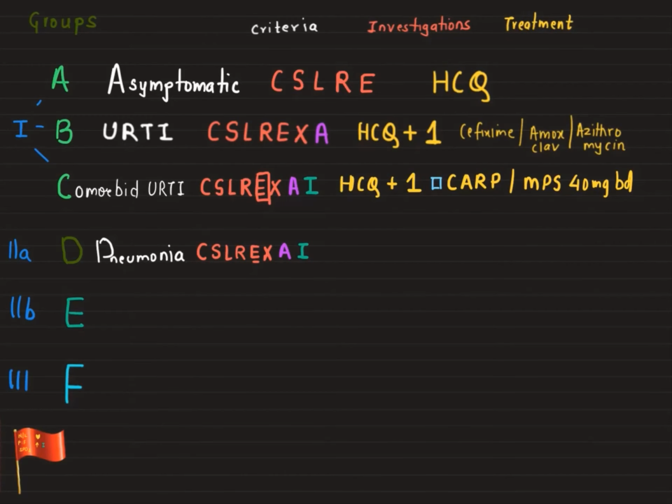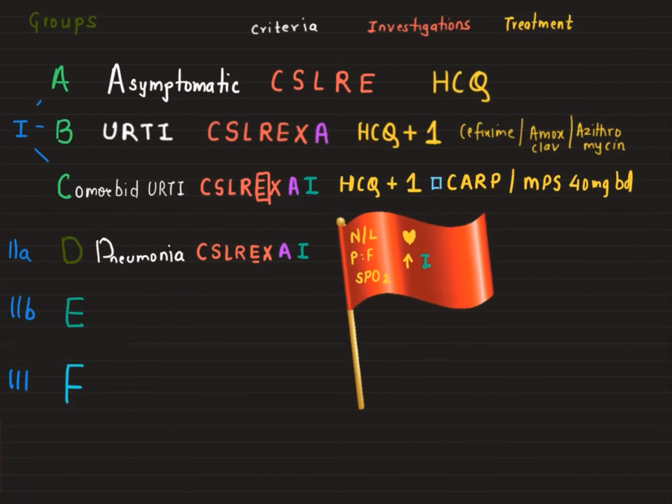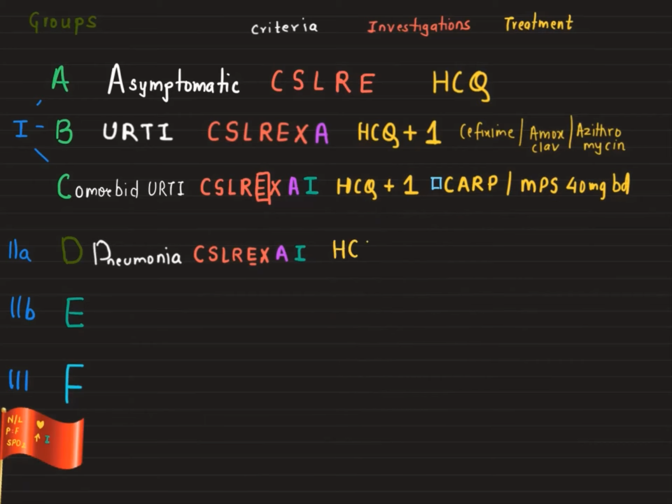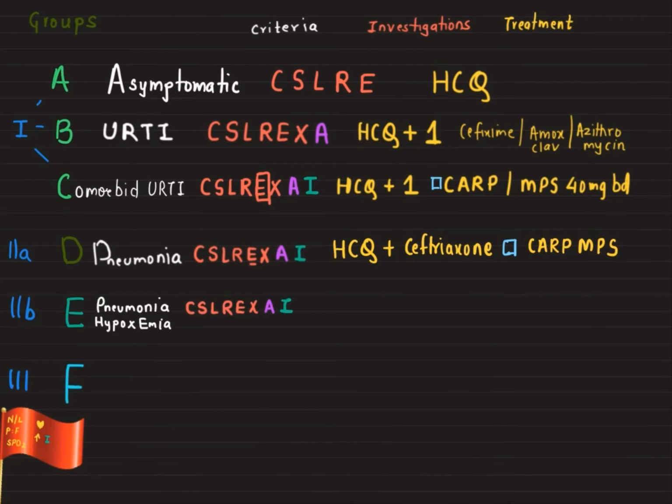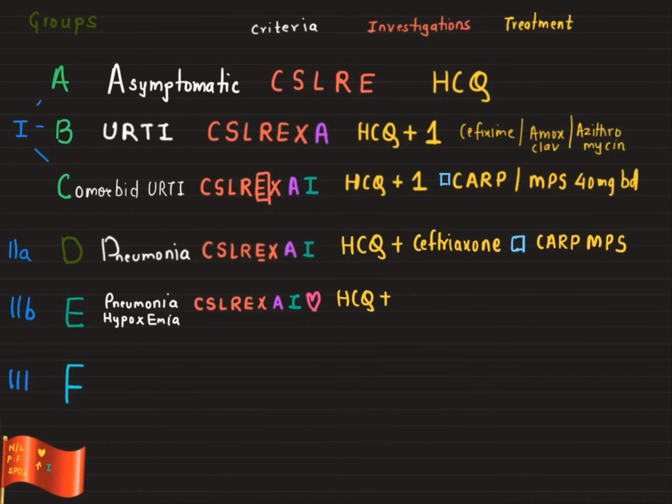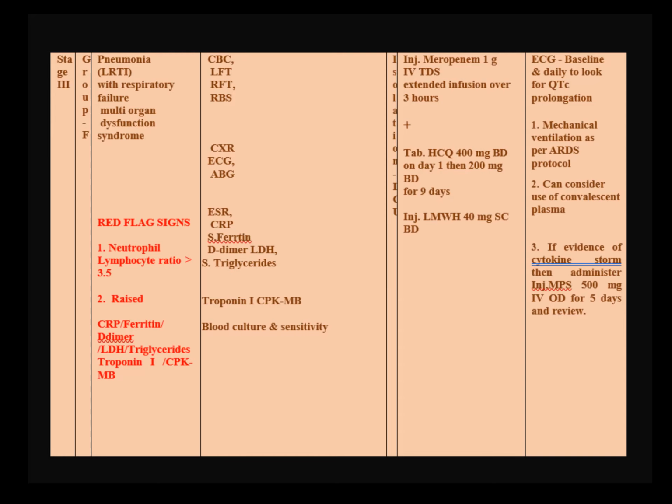Let's revise the D and E groups. D, pneumonia without respiratory failure. Here only the ceftriaxone addition is there, the rest is the same. In the E group, hypoxia is there, and cardiac markers get added to the workup. Piperacillin tazobactam is added along with low molecular weight heparin 40 mg.